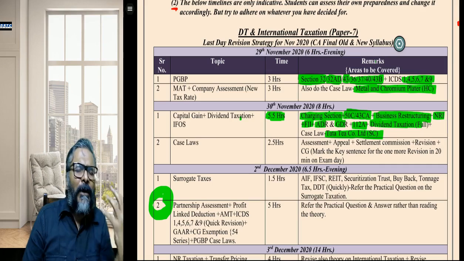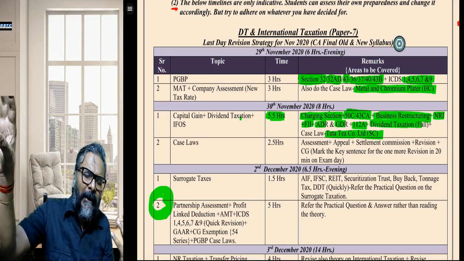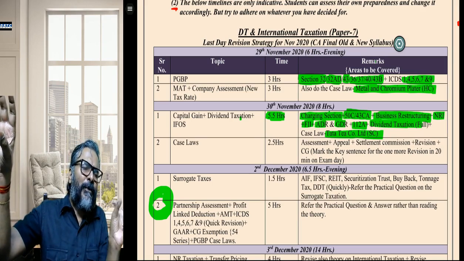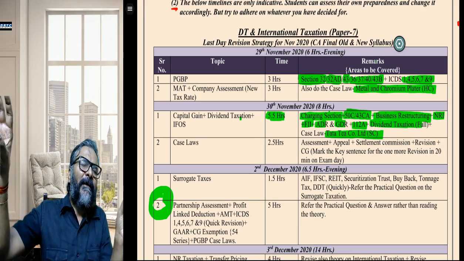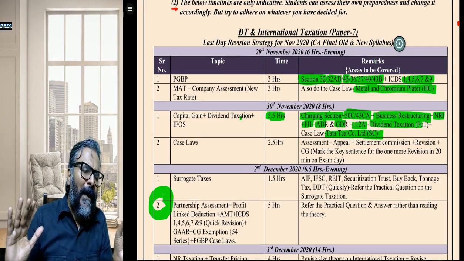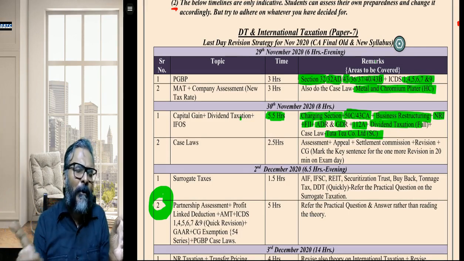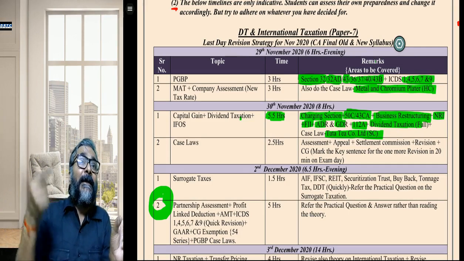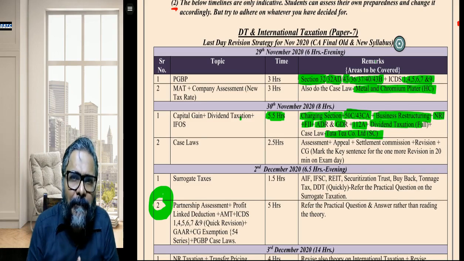That the shareholder, in respect of a tea company, is demanding that out of the dividend distributed, 60% of the dividend is in relation to the exempt income, and therefore only in respect of the 40% of the dividend should the company be charging DDT.